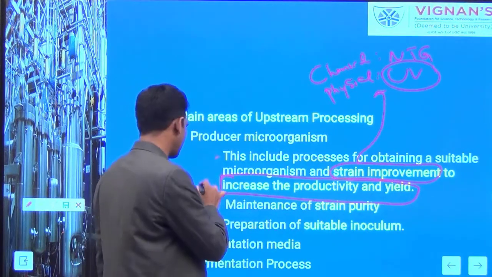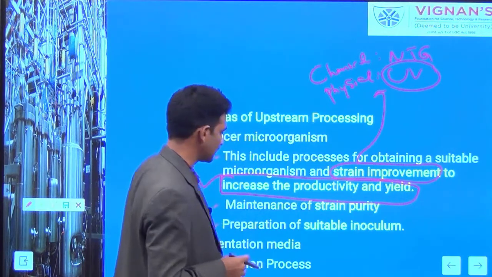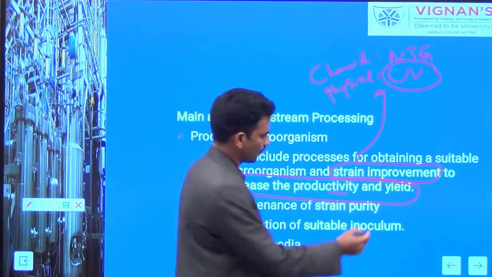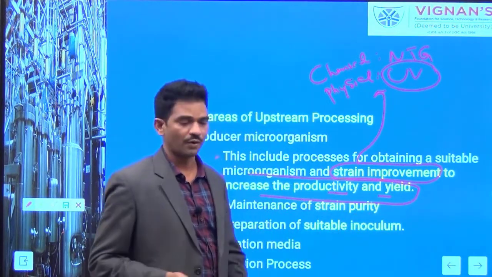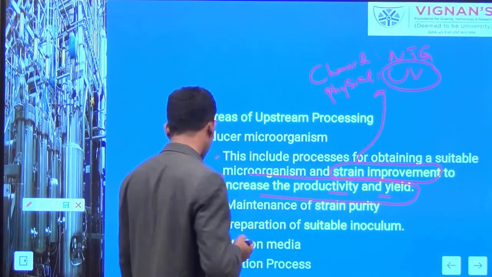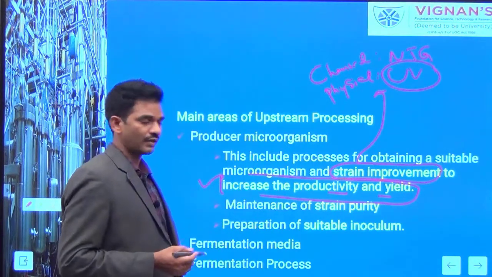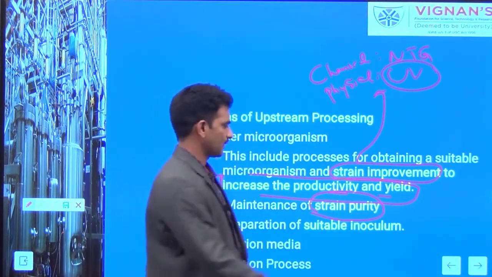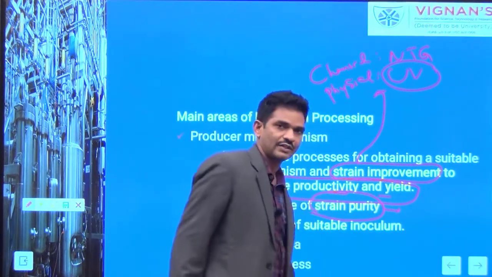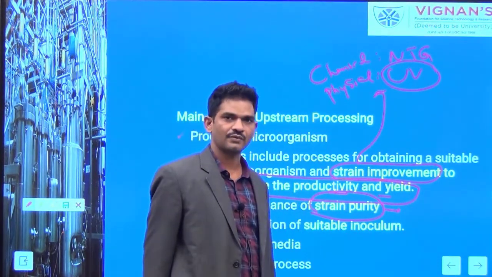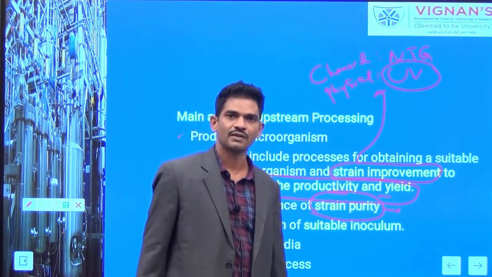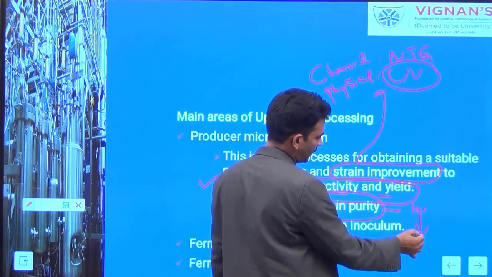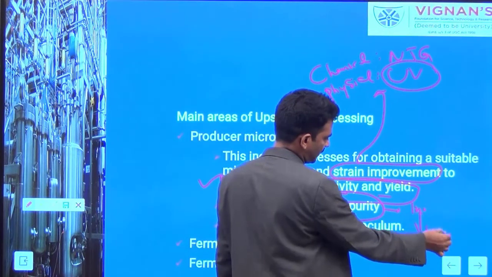Strain improvement is the most essential stage in industrial scale fermentation for enhancing the productivity, for getting the yield, and for getting more biomass also if it is a growth associated product. And in strain selection, another factor we have to see is the strain purity. Your inoculum should be free from contamination. That is why we preserve the cultures, to reuse them while running the industrial scale fermentation process. If the purity of the inoculum is good enough, you will get a good quality of the product.